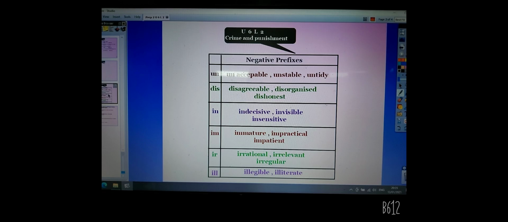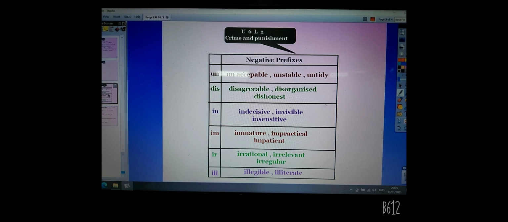For example, before letter M and P, we usually use IM. For example, impossible. But before letter R, we usually use IR. For example, irresponsible. The last one, before L, we usually use IL.